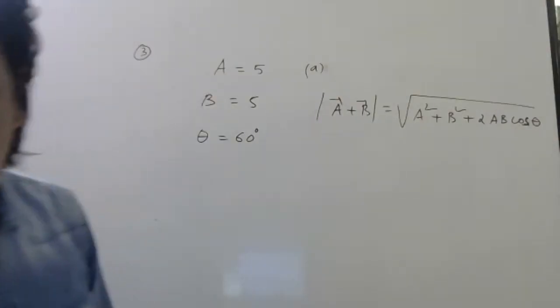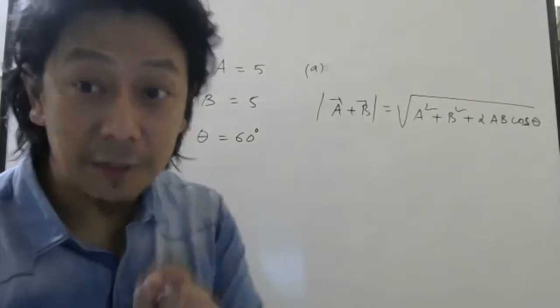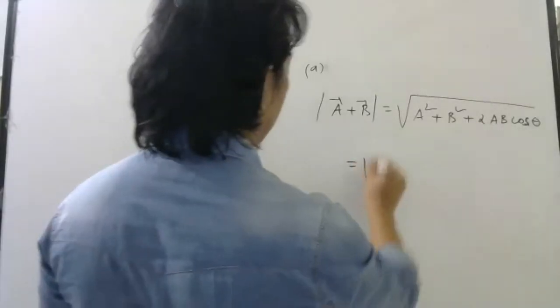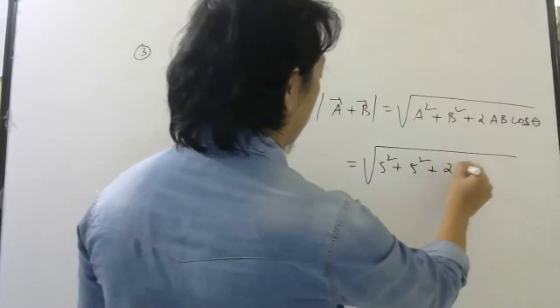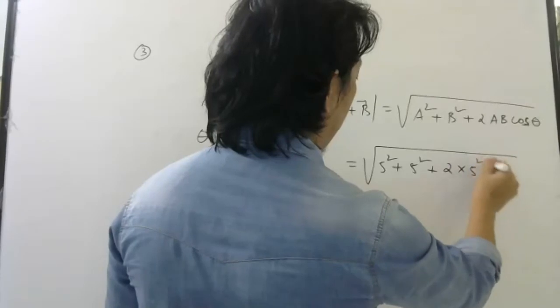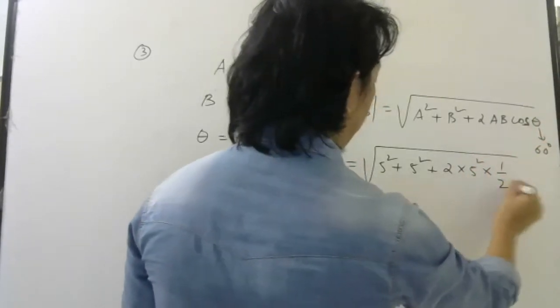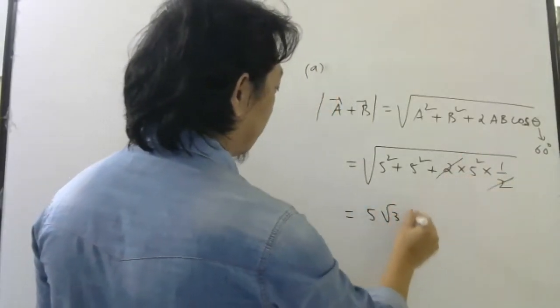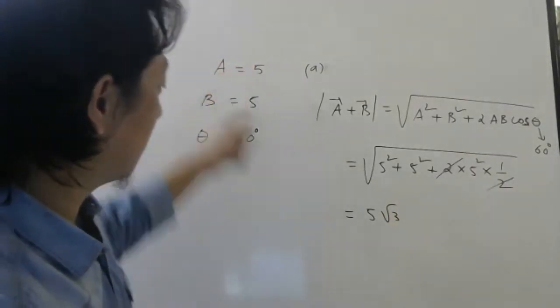If you want to add the two vectors and find the magnitude of the sum of the vectors, then this is the formula. So write directly here: 5 square plus 5 square plus 2 into 5 into 5. Cos theta is 60, so cos 60 is half. 2 cancel. So it will be 5 root 3. No units because no units were given.